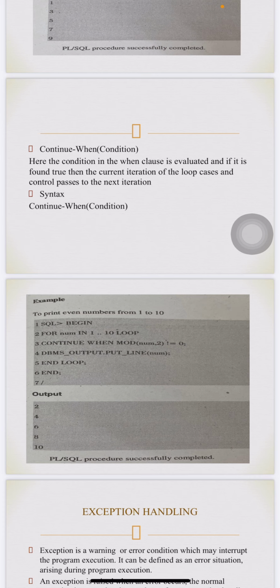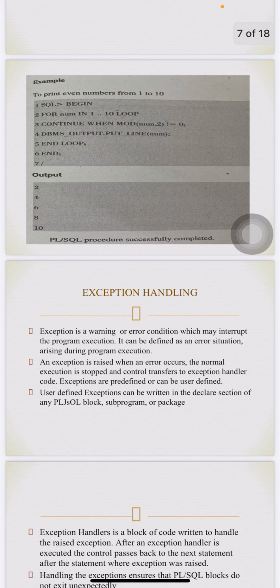So next is exception handling. An exception is a warning or error condition which may interrupt the program execution. It can be defined as an error situation arising during the program execution. When an exception is raised because an error occurs, the normal execution is stopped and control is transferred to the exception handler code. Exceptions are predefined or can be user defined.